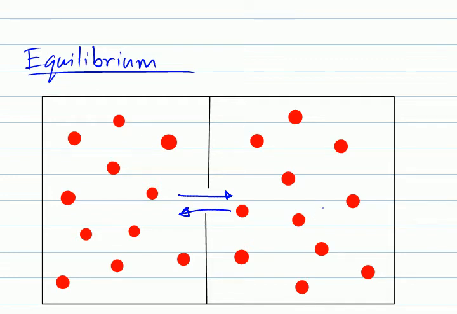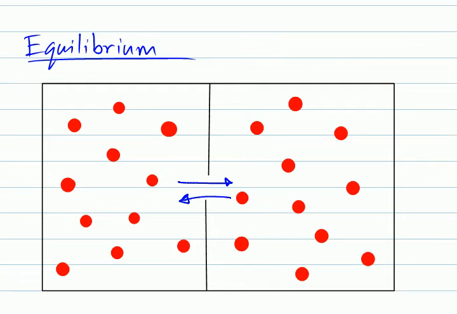And so we say it's at equilibrium in that it's equal. They're never off balance because they have an equal chance to go back and forth through the gap. And so, yeah, at any given instant there might be an imbalance, but in the long run, in the big picture, it's pretty much equal throughout. So this is at equilibrium.